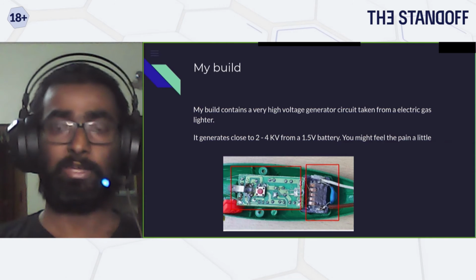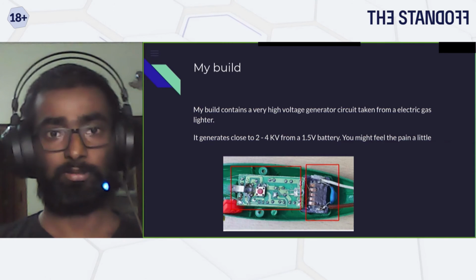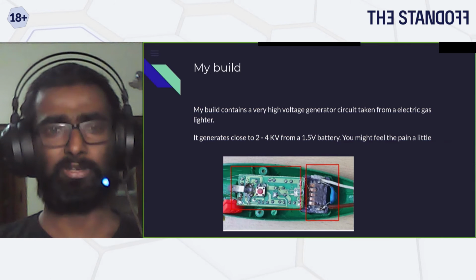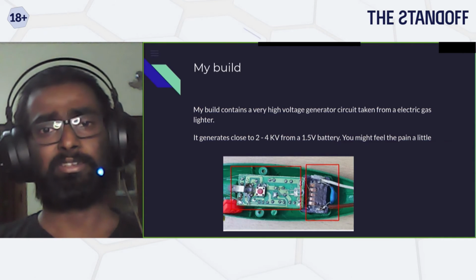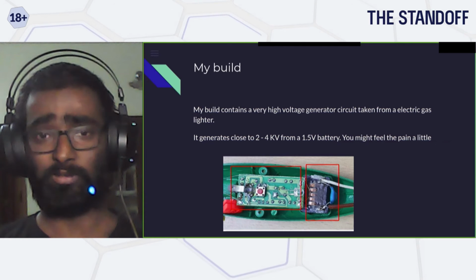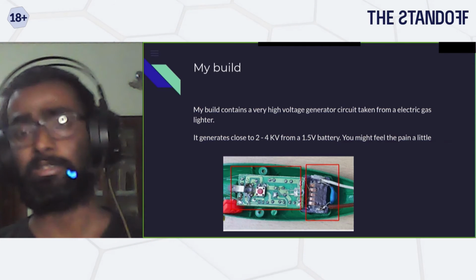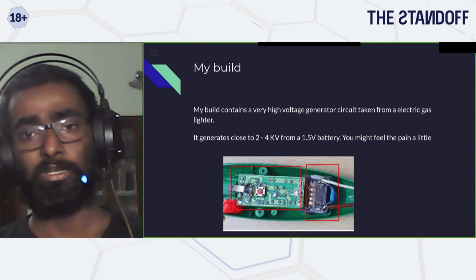For example, I got an electric gas lighter, or you can even use your electric cigarette lighter. They basically generate close to around 2 to 4 kilovolts from a very small lithium-ion or even normal alkaline battery.